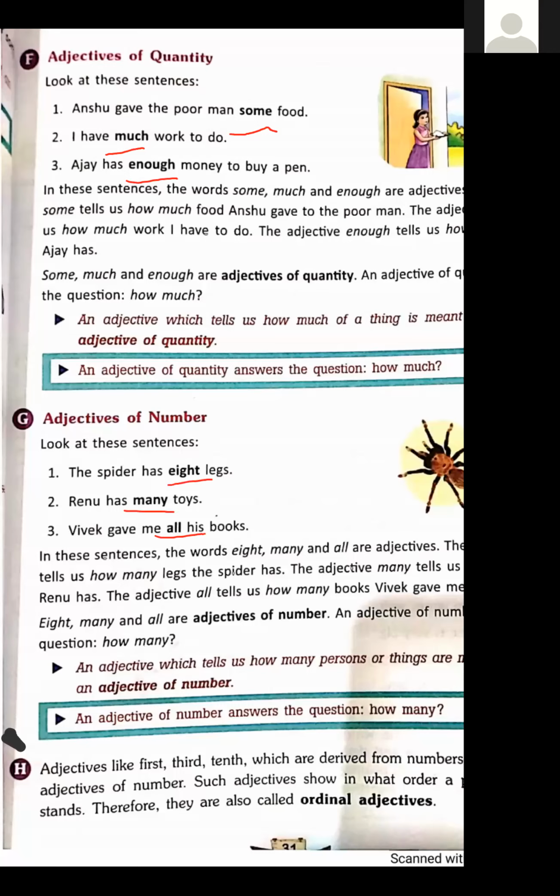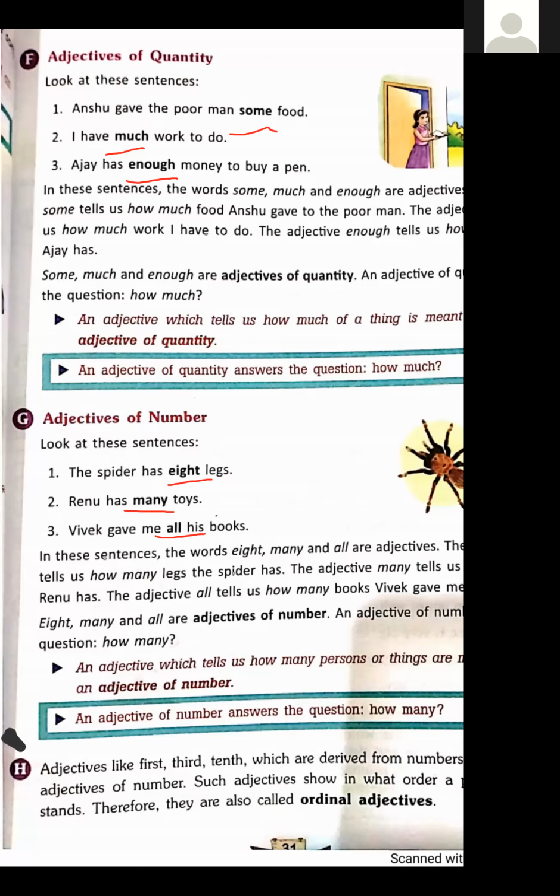We can count the legs of a spider. In the second sentence, the adjective many tells us how many toys Renu has. We can count the toys. In the third sentence, the adjective all tells us how many books Vivek gave me. Again, we can count the books. So, an adjective of number answers the question how many.